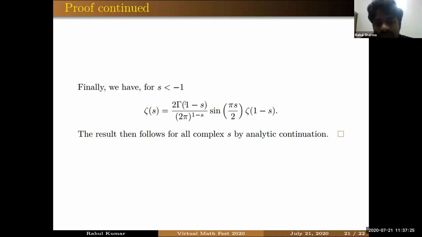So we have proved the Hurwitz's formula for real part of s less than 0 and a between 0 and less than or equal to 1. So I will stop here.